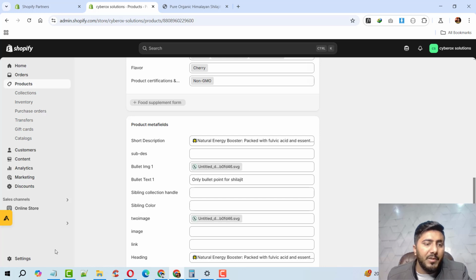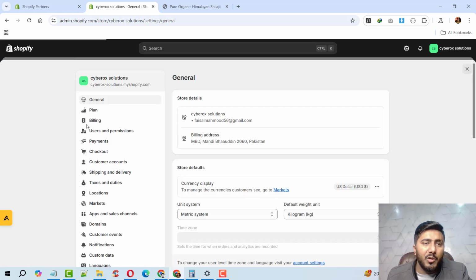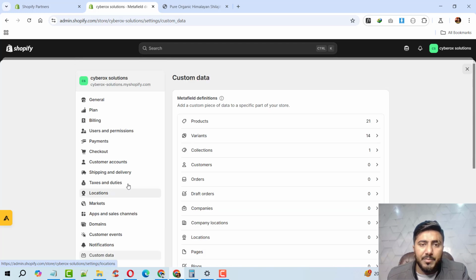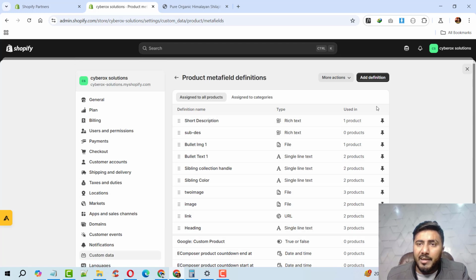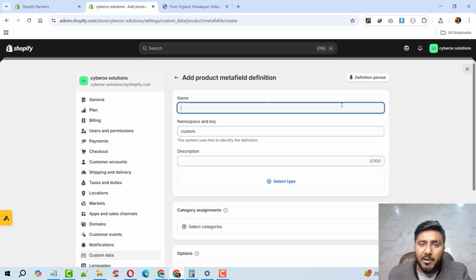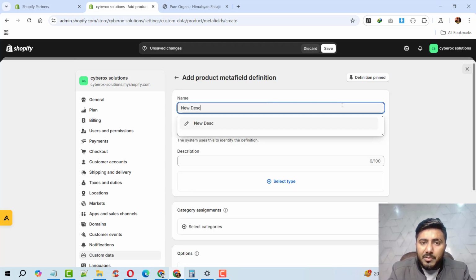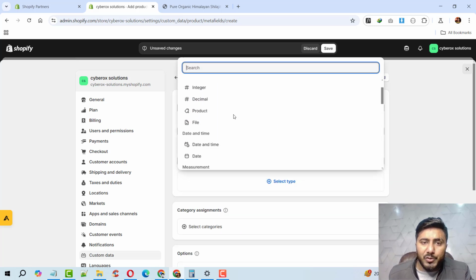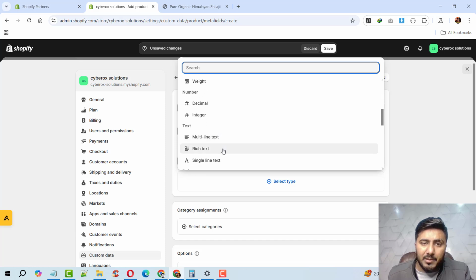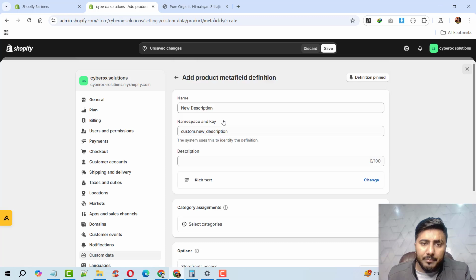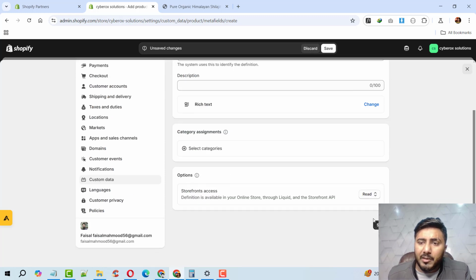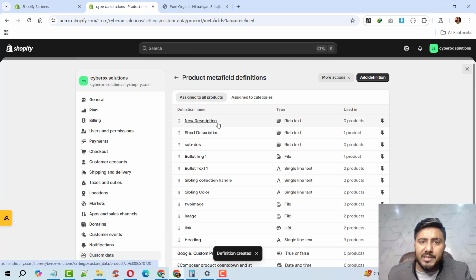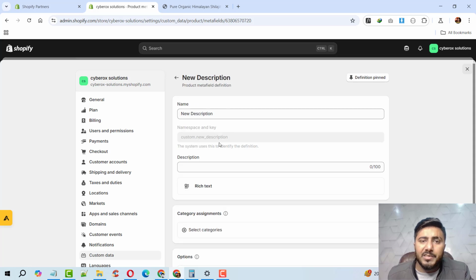Okay, now we are going to create a new metafield. I'm going to settings, and over there I will click on custom data, products, and here I'll create another definition with the name of new description. Yes, I am going to choose rich text, and I'll simply create this. So here you can see the new description metafield has been created. I will simply go inside and copy the key for this.